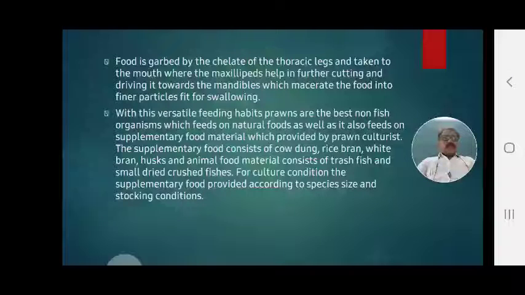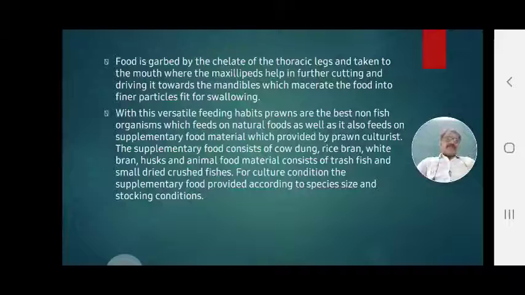With this supplementary food material, natural food is also available and also taken by the prawn. But in culture condition the prawn quantity is large, more in numbers, and due to this the available natural food becomes scarce and minimized. To solve this problem, prawn culture is provided with supplementary food materials.